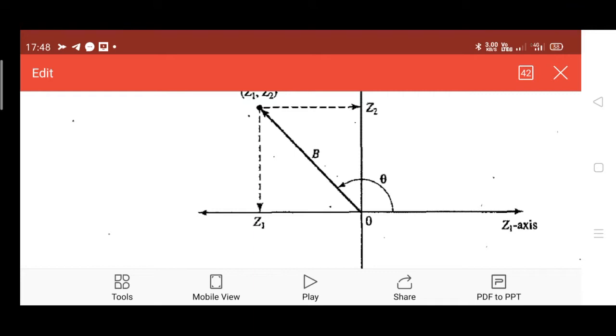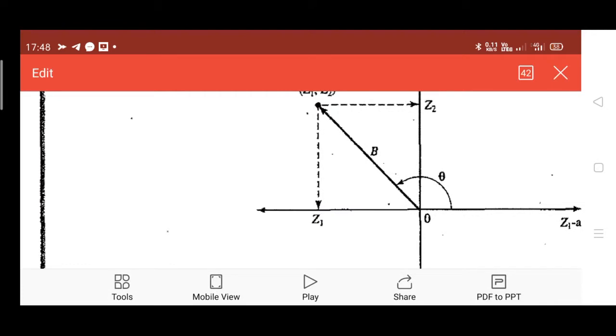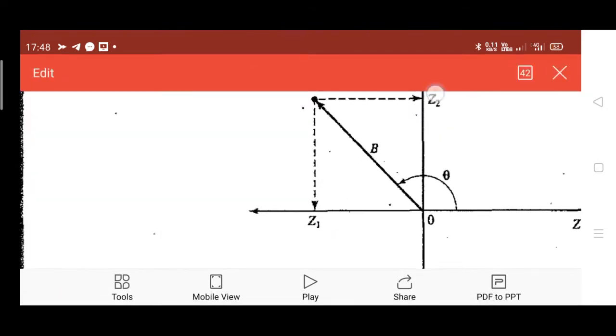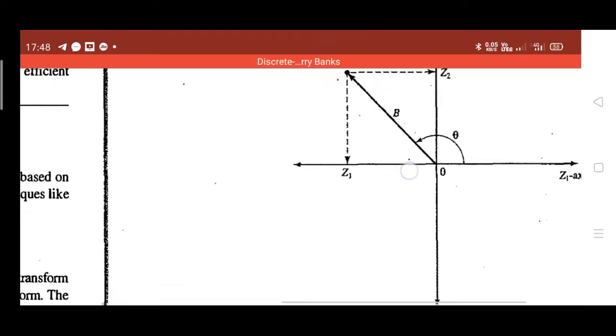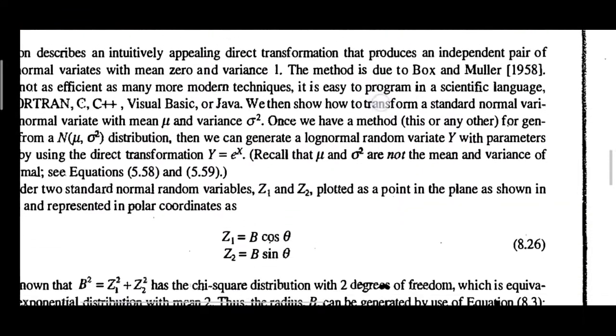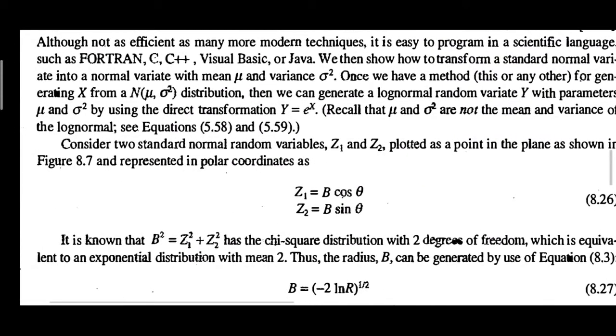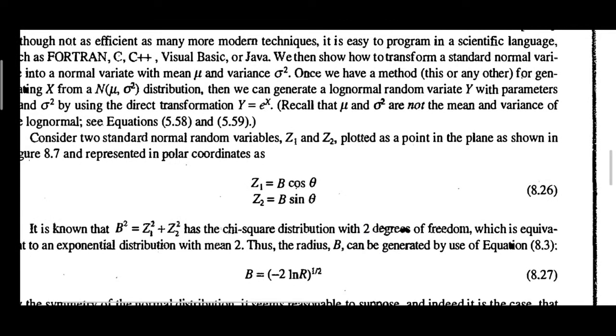So z1 is defined as b cos theta, and z2, the vertical line, as b sin theta, as you can see here. It is known that b square equals, by the Pythagoras theorem, where b is the hypotenuse.